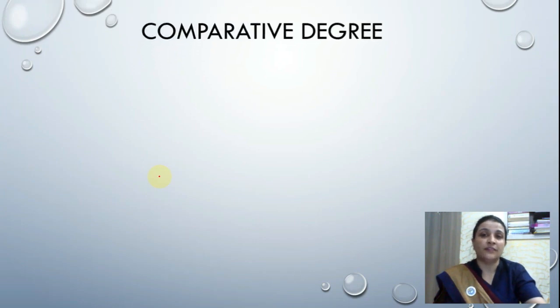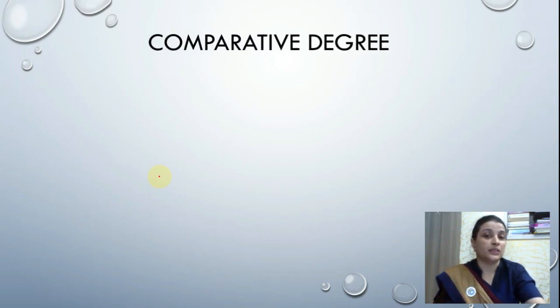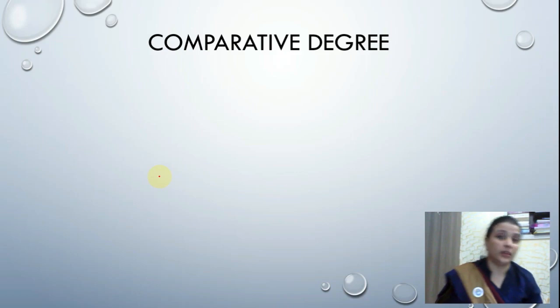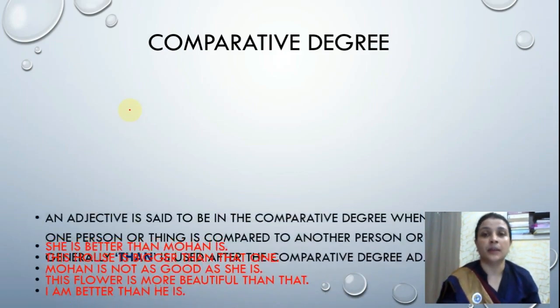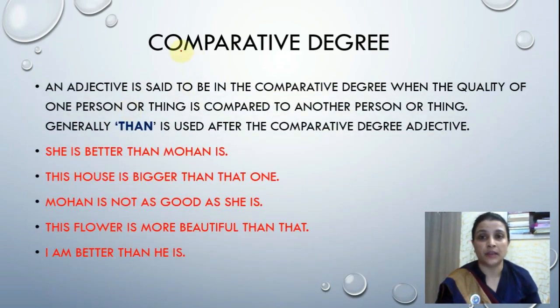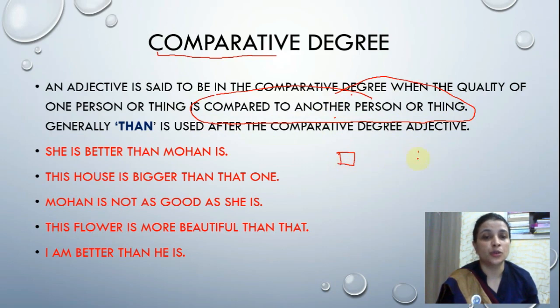Now next we have comparative degree. See student, in comparative degree, what the word comparative means, to have a comparison. So when we start comparing things, we will use comparative degree. An adjective is said to be comparative degree when the quality of one person or thing is compared to another person. See this one, we compare one person or thing with other person. हम क्या करते हैं, एक person को दूसरे person के साथ क्या करते हैं, we compare it.